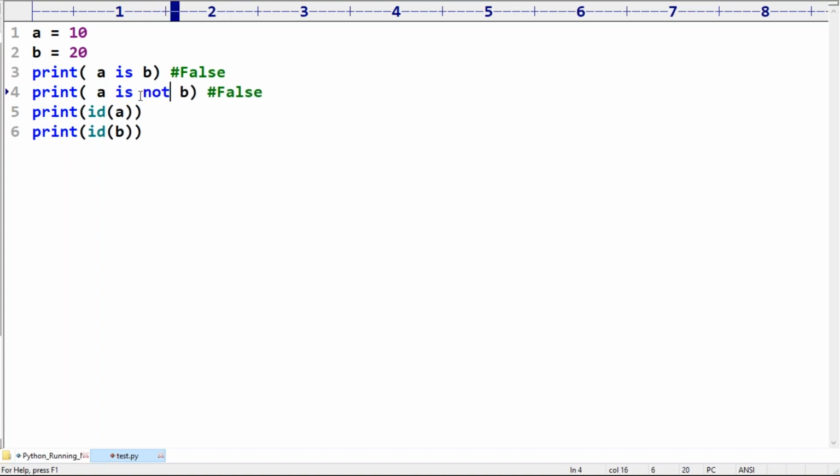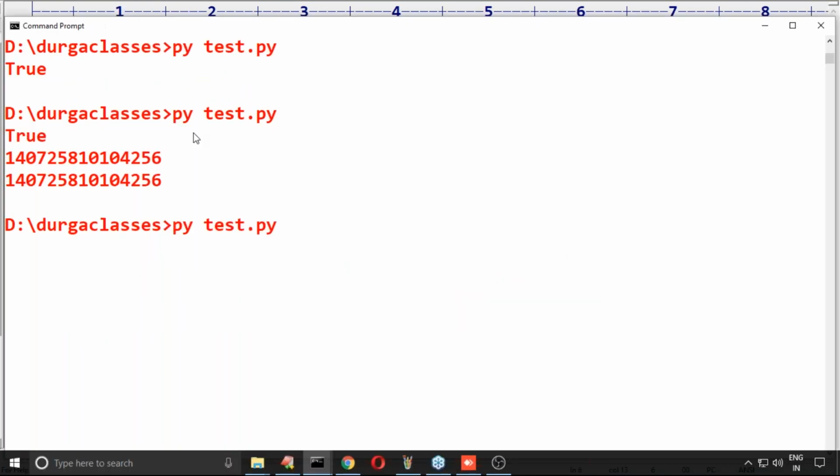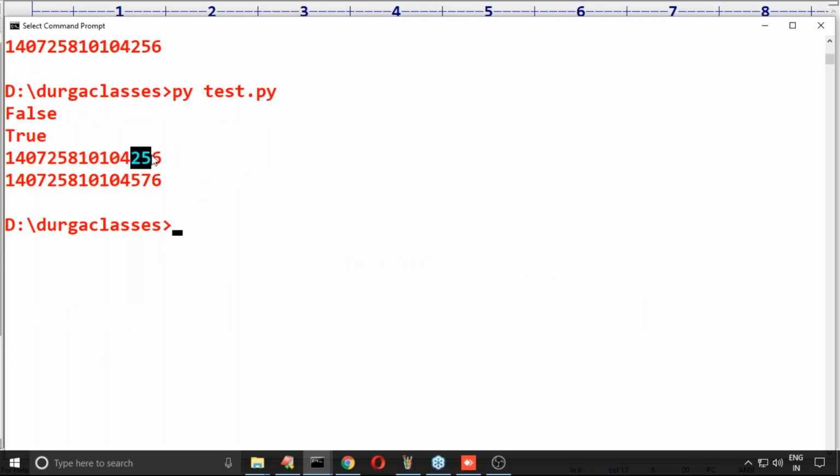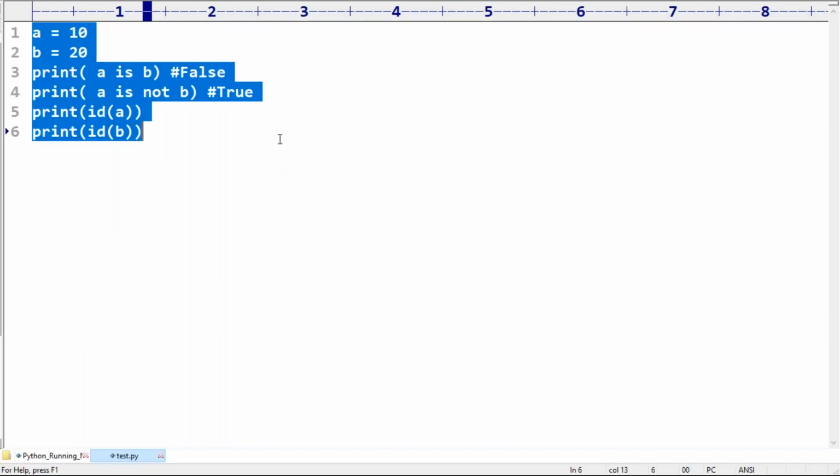A is not B. The answer we are going to get is true, because both are not pointing to the same object. That's why is not is going to return true. The ID of A and the ID of B, the addresses are different. That's why A is B gives false, and A is not B gives true.